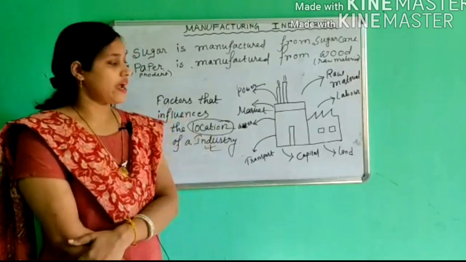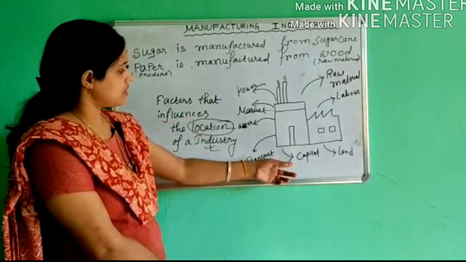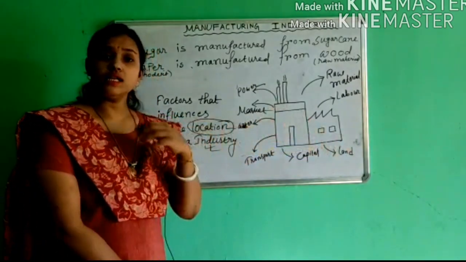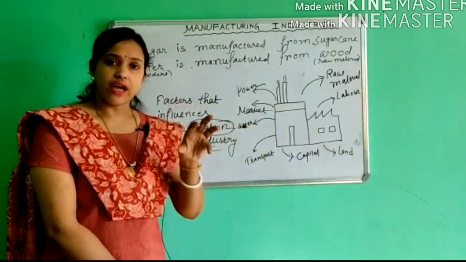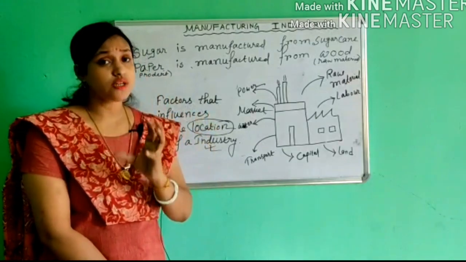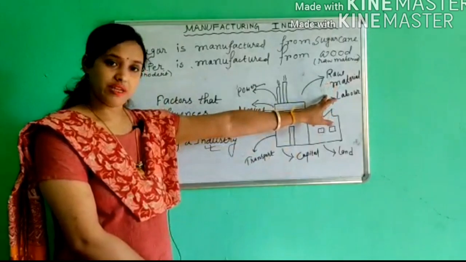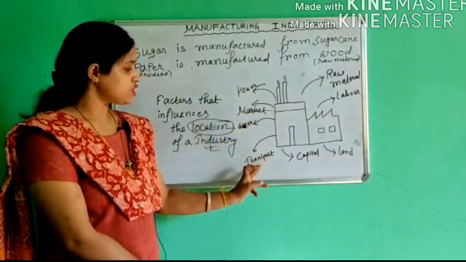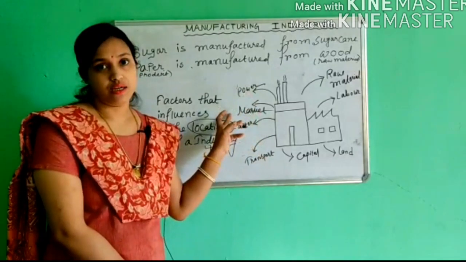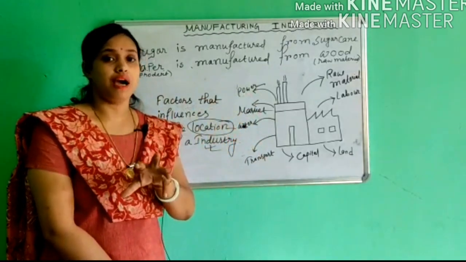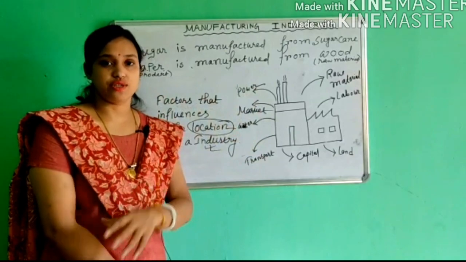Then other factors are capital, land, and water. These are also important factors that influence the location of an industry. But the most important factors are raw materials, labor, power, transport and market. These are the main factors that always determine the location of an industry.